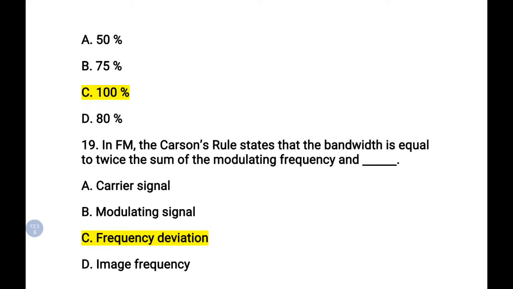This question generally they will ask for 2 marks. This is a very important definition. So Carson's rule states the bandwidth, it is 2 times of delta F plus FM. That is the answer, where FM is the modulating signal frequency and delta F is the frequency deviation.